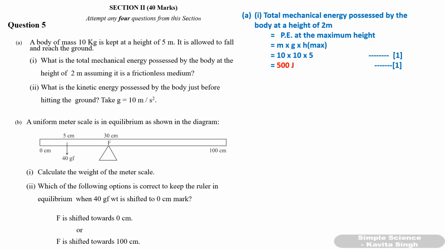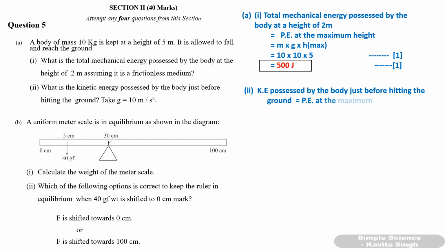Second part, what is the kinetic energy possessed by the body just before hitting the ground? Just before hitting the ground, the kinetic energy is maximum, and that kinetic energy is equal to the maximum potential energy, which was in the beginning at the greatest height. So the kinetic energy possessed by the body just before hitting the ground will be equal to potential energy at the maximum height, which is same as 500 joule. 1 mark for this.